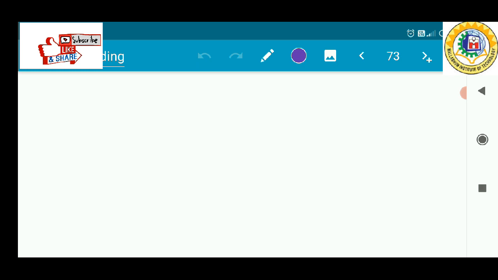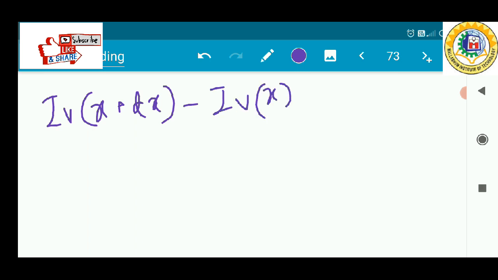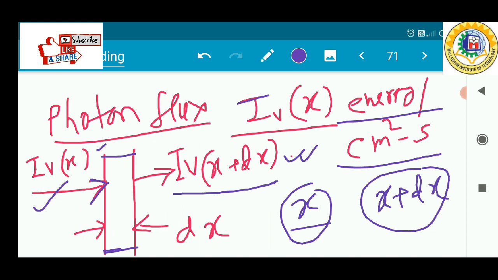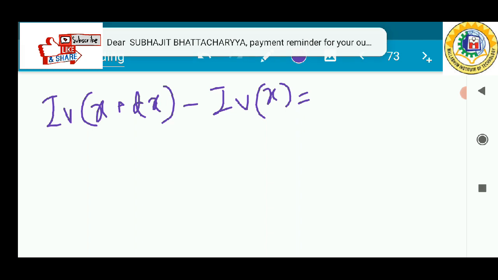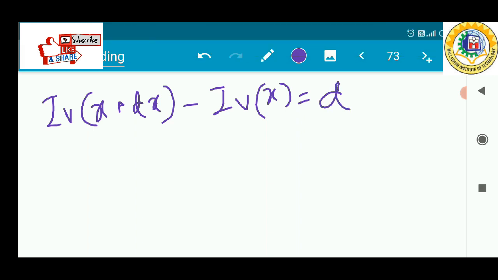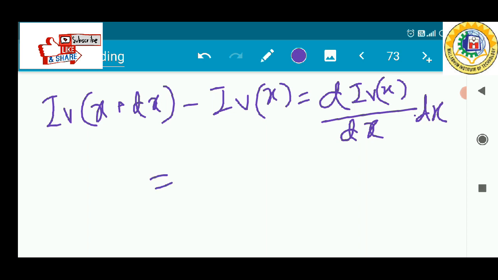Now from the figure, we can write this equation as I_v(x + dx) minus I_v(x), that is, the difference between the incident photon flux and the outgoing photon flux, is equal to the change of I_v(x), d I_v(x) divided by dx, into dx, and that is also equal to minus alpha I_v(x) into dx.